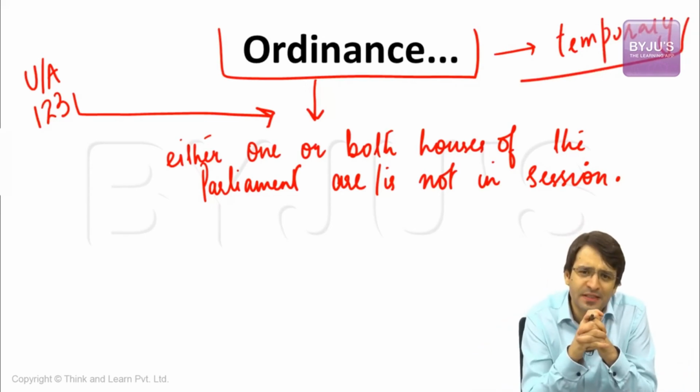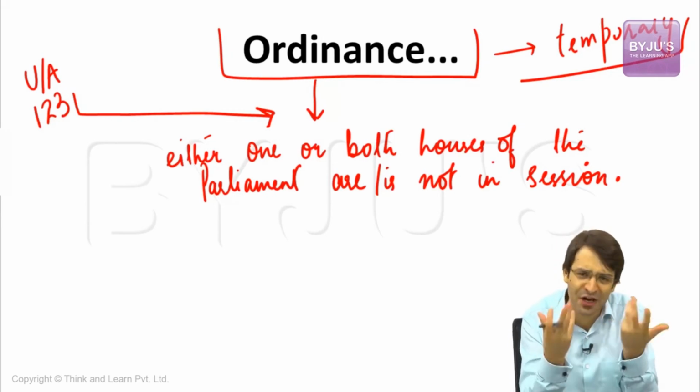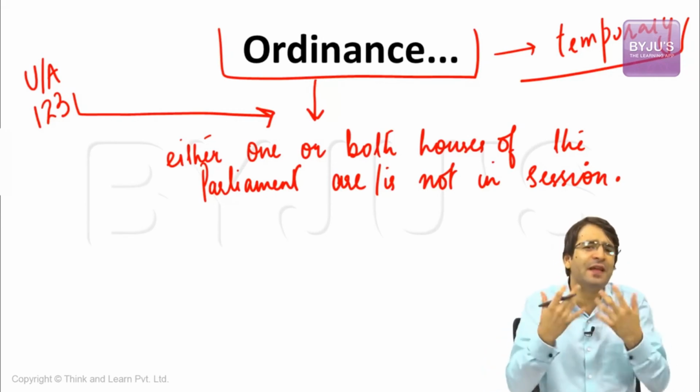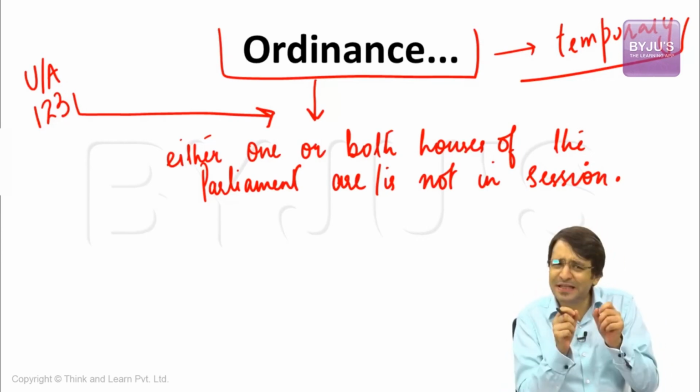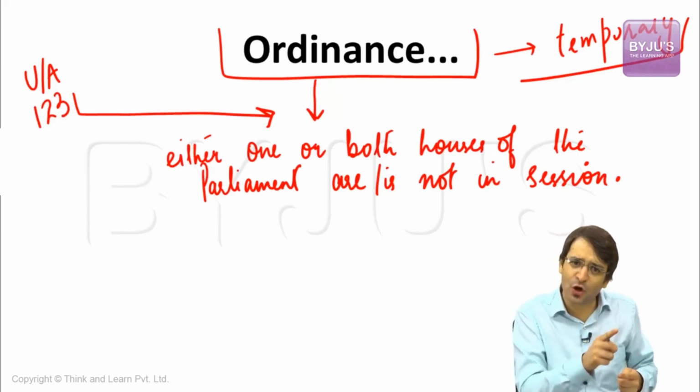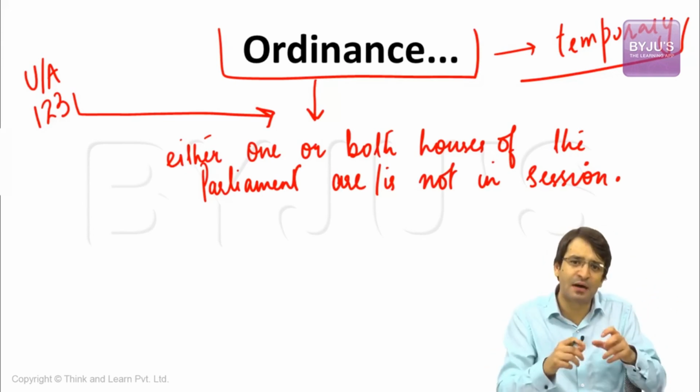But when we talk about emergency, please do not confuse this with President's rule or national emergency or financial emergency. Emergency can be of any kind, not necessarily national emergency or President's rule or state emergency. Any emergency, that means any development which requires our attention, but we cannot wait for the Parliament to be convened. In such cases, the President has the power to promulgate an ordinance.